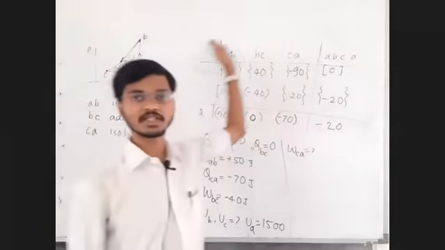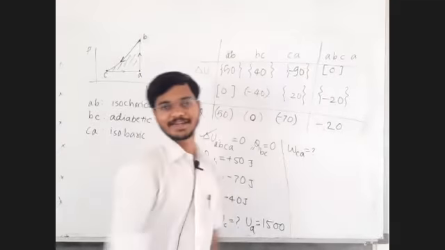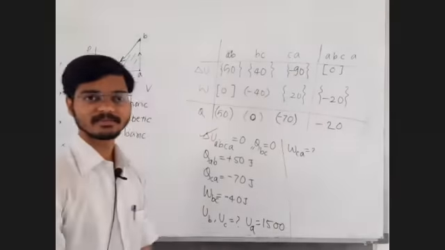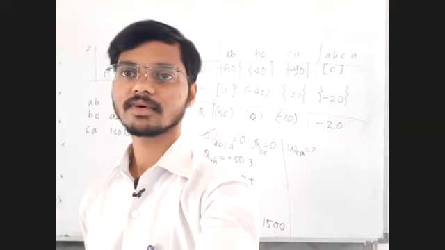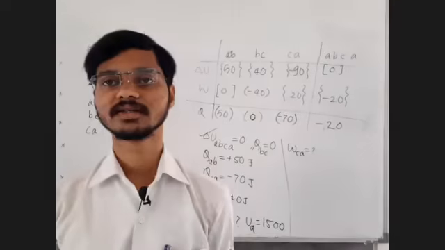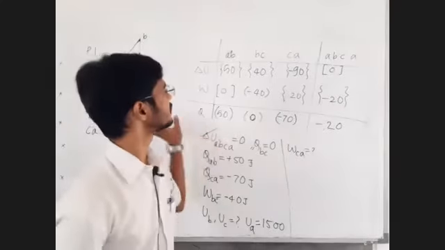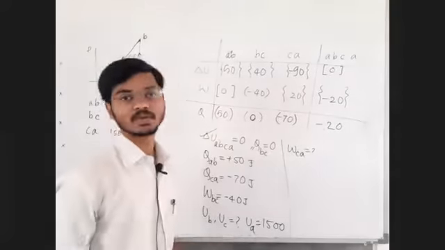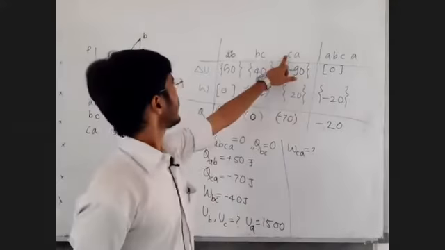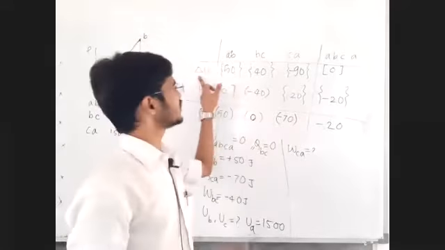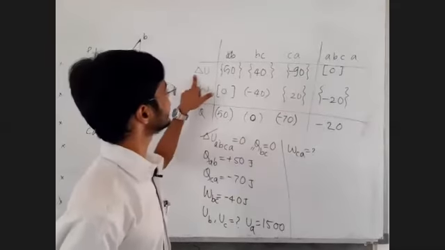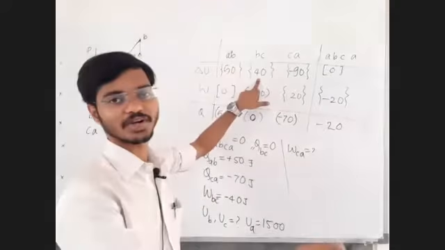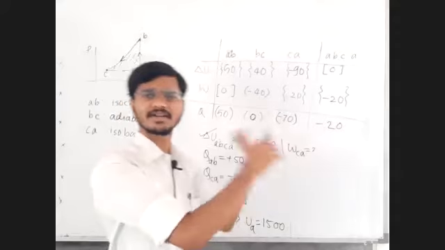Whatever they could have asked, all those things we have simply calculated in this chart. So they could have asked: find out the change in internal energy in the process CA. It is minus 90. Find out the change in internal energy in the process BC. It is 40. Ask anything, everything can be told.